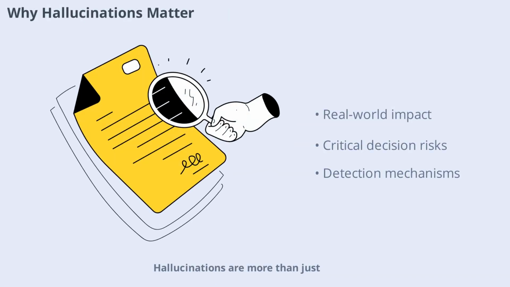Hallucinations are more than just technical glitches, they can have real-world consequences. If an AI generates false legal, medical, or financial information, users could make critical decisions based on incorrect data. This is why responsible AI deployment always includes mechanisms to detect and minimize hallucinations, especially in high-stakes environments.